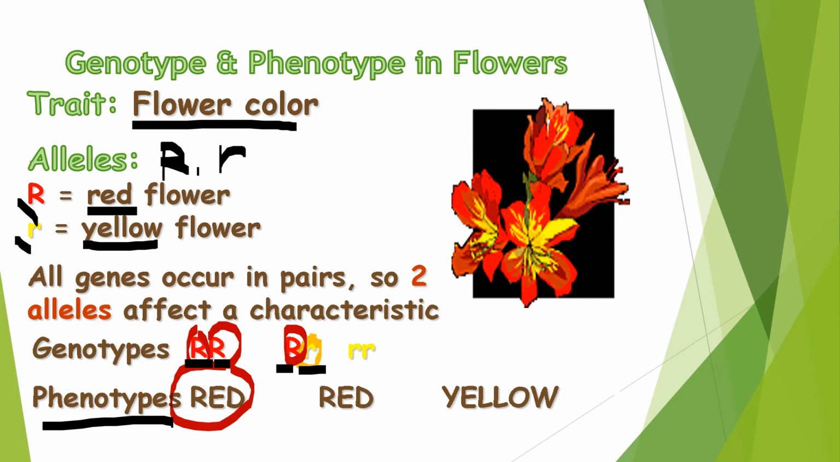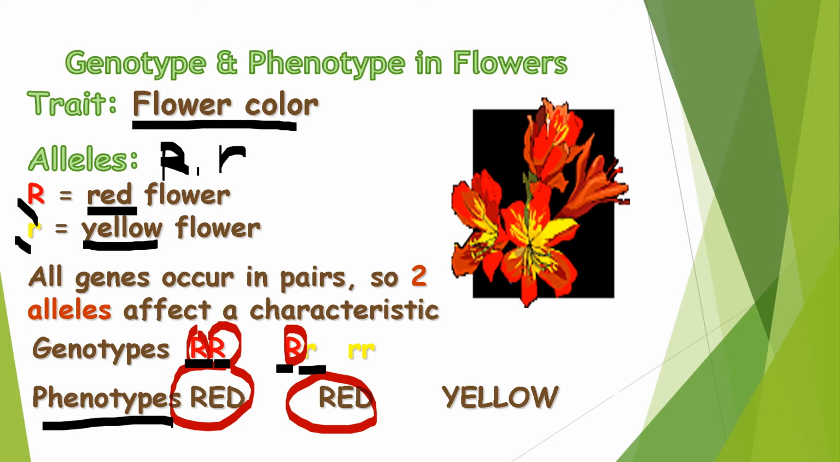Based on our given, the uppercase letter R expresses the dominant trait, which is red. On the other hand, the lowercase letter r expresses the recessive trait, which is yellow. So what is the phenotype? How come we have red as our phenotype? This is because the presence of the dominant allele will mask the effect of the recessive allele.